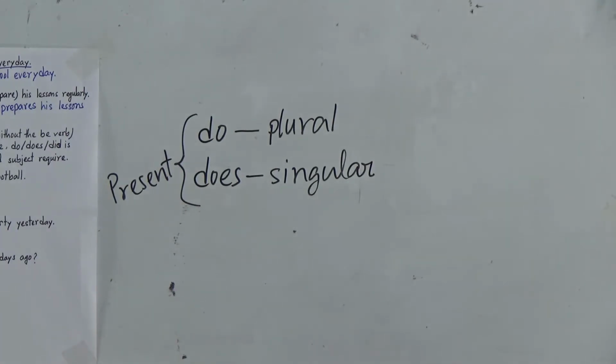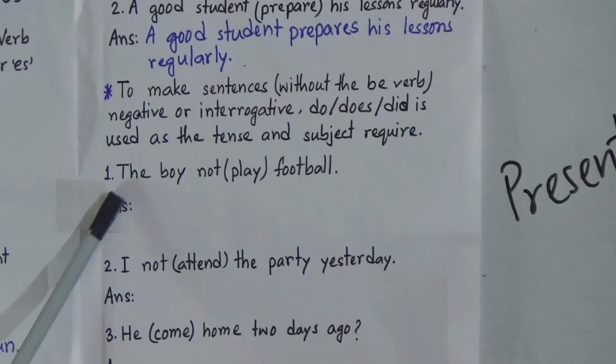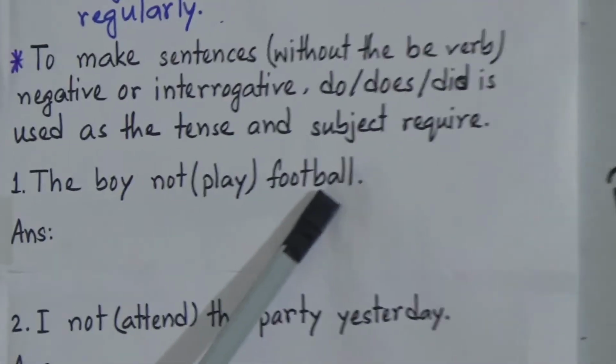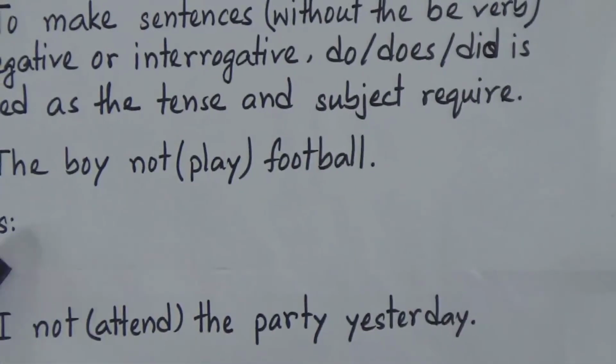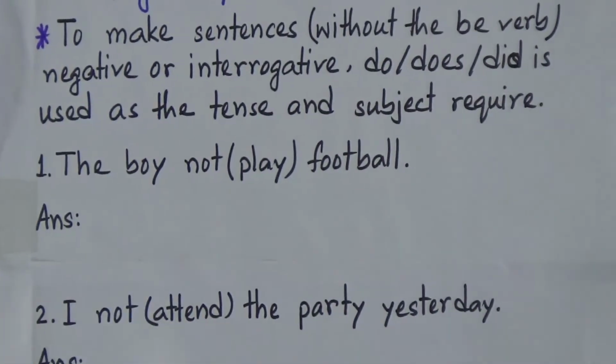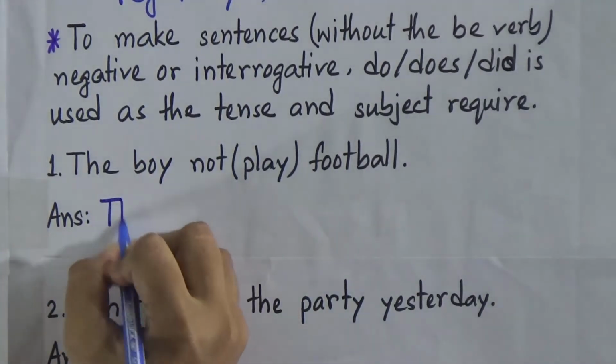And now look, my dear students, example number 1: the boy not play football. So what will be the correct answer? At first we will write our subject. Our subject is the boy.